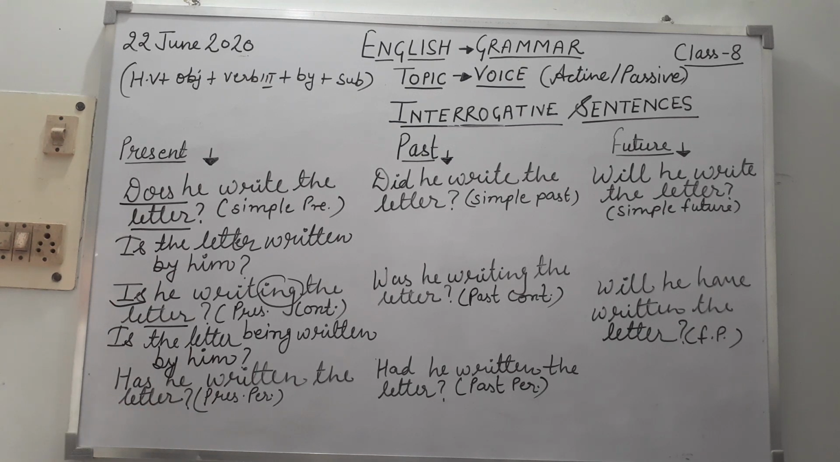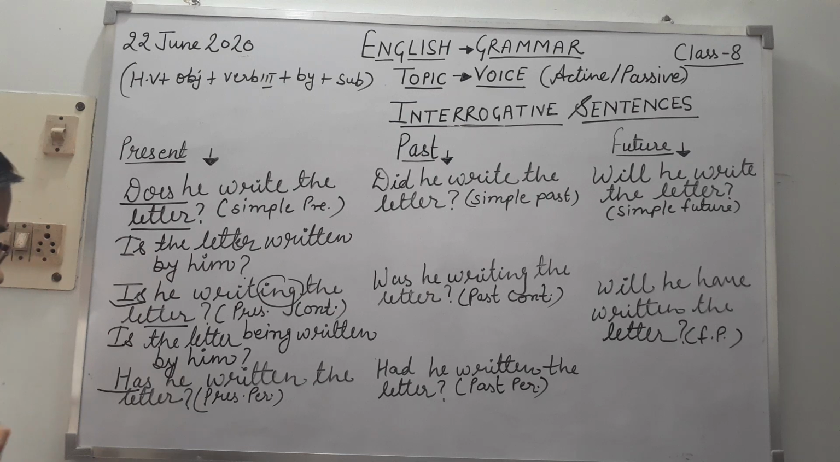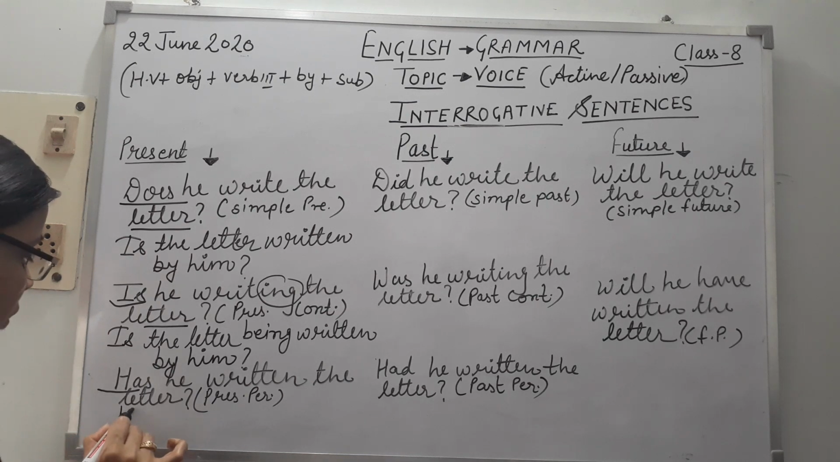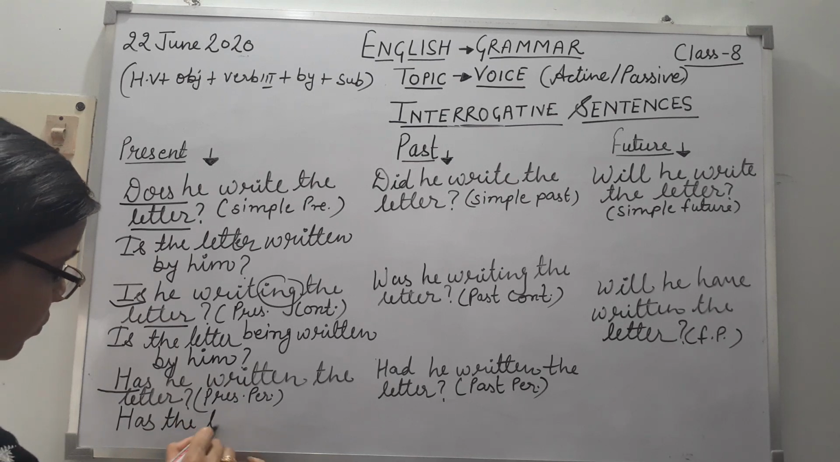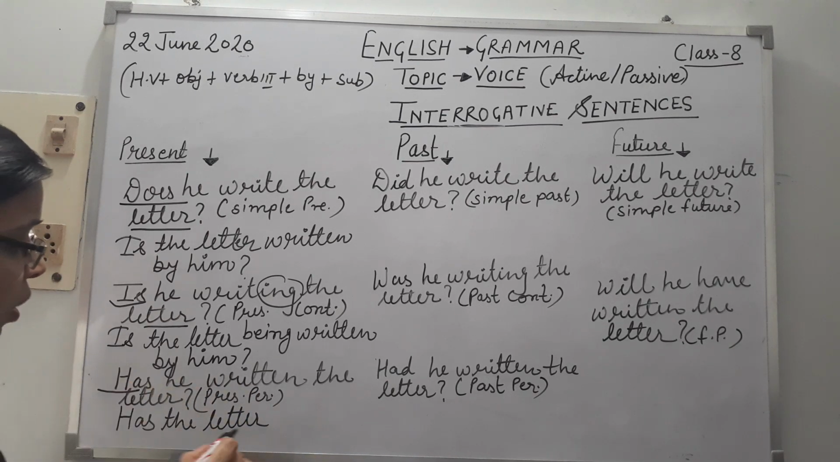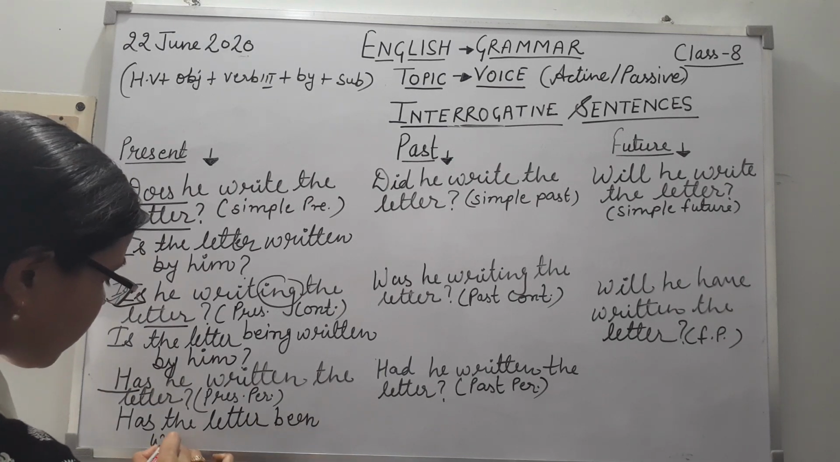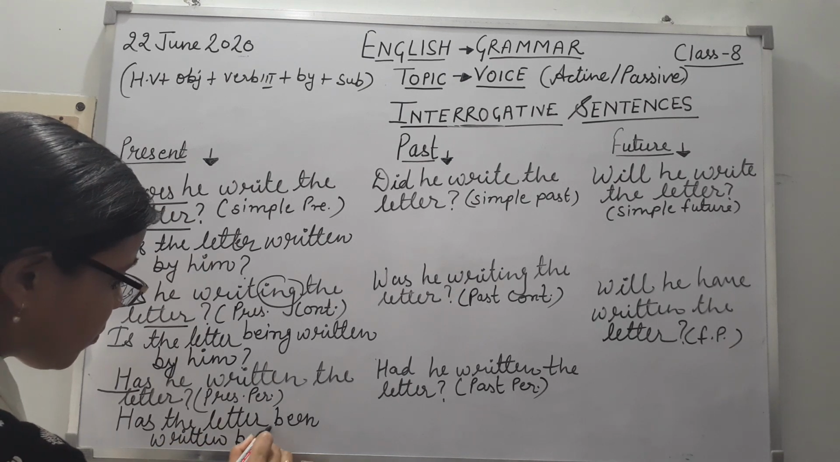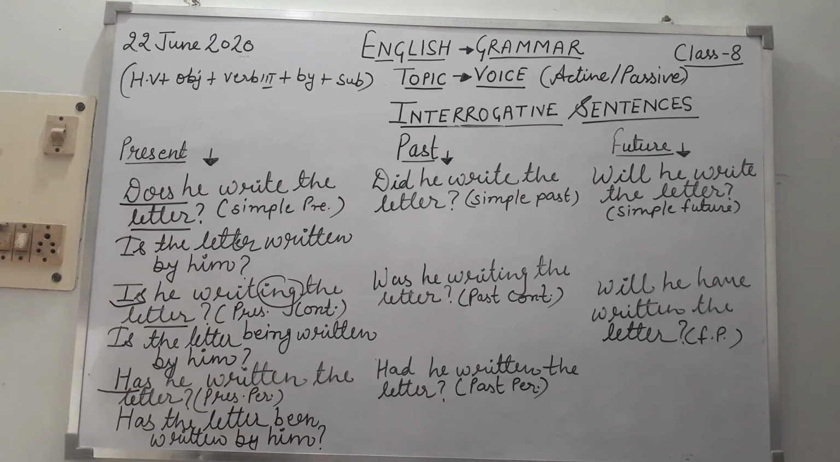Now present perfect. Has he written the letter? Again helping verb is with you. So we'll use the same helping verb. Has the letter been, we use been with perfect, been written by him? Question mark. Did you get that point?